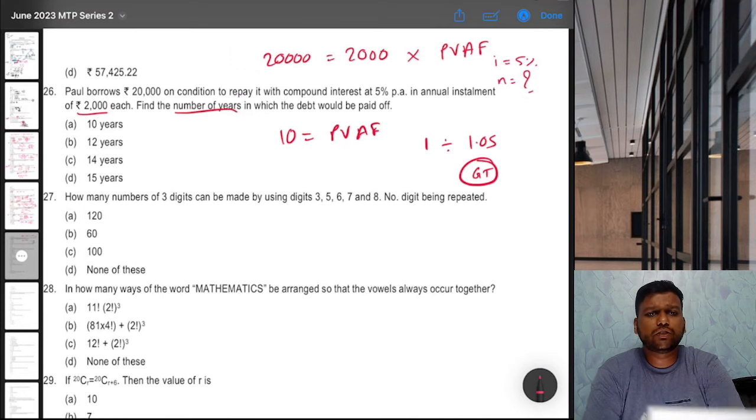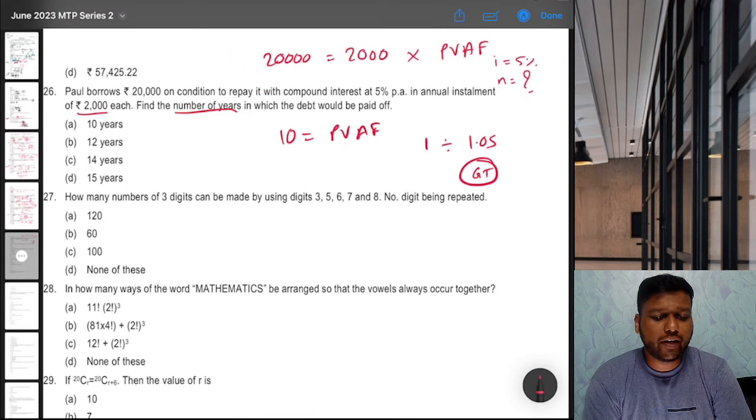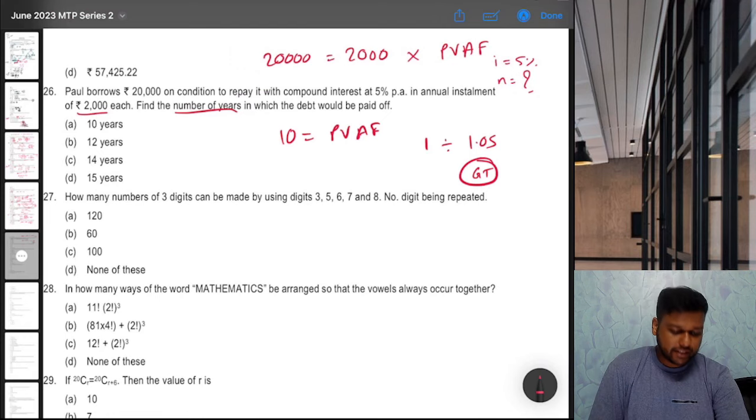So let's go by options. Option 1 is 10 years. So 1 divided by 1.05, then equal to 10 times, 1, 2, 3, 4, 5, 6, 7, 8, 9, 10, GT. That gives us 7.72, so not correct.